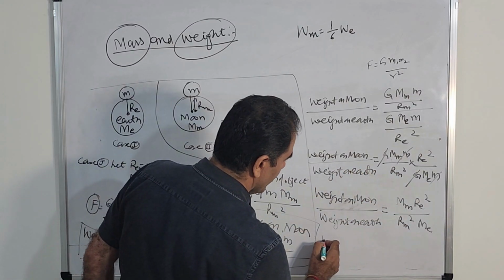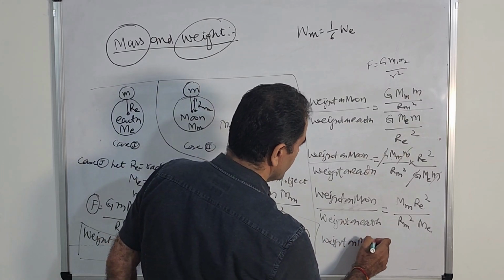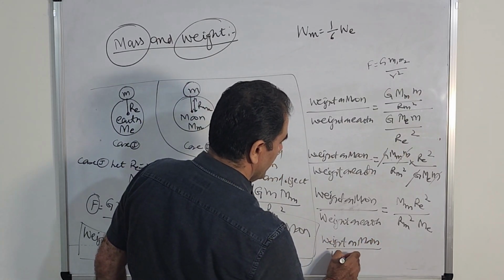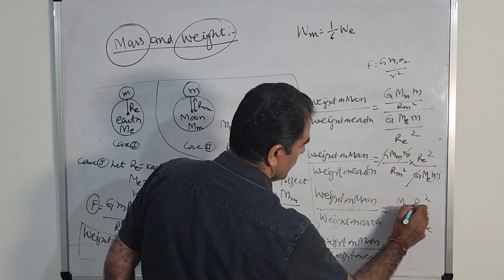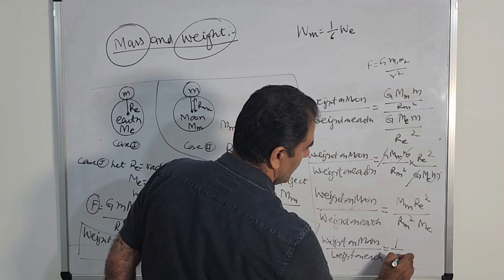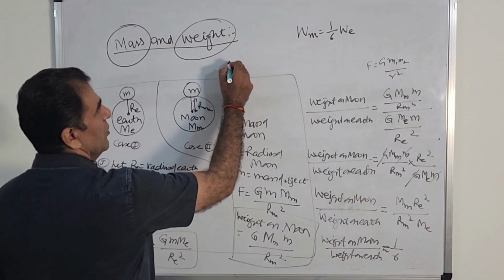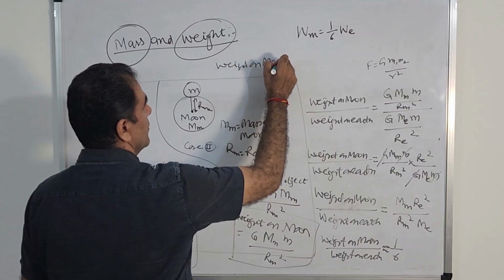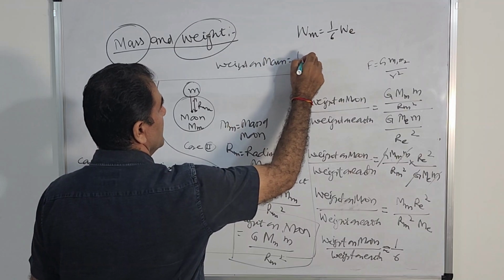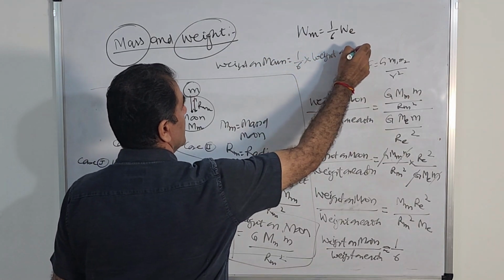You will see that weight on moon divided by weight on earth, after cutting, will come out nearly equal to 1 by 6th. So weight on moon equals 1 by 6th times weight on earth.